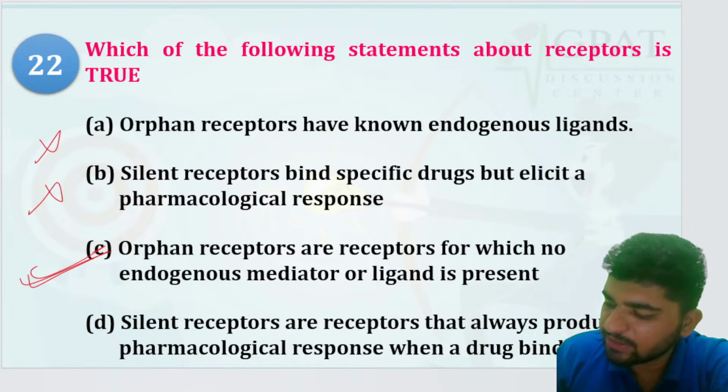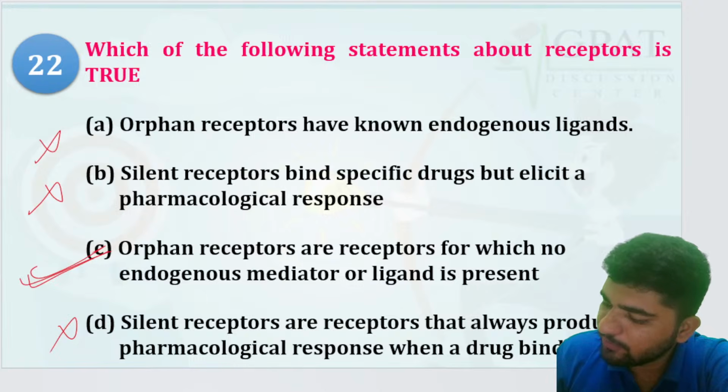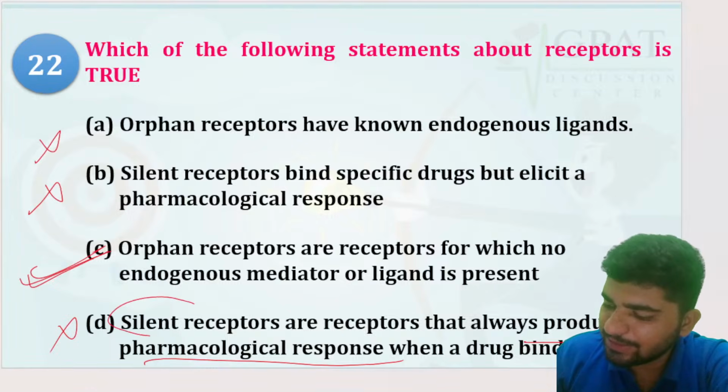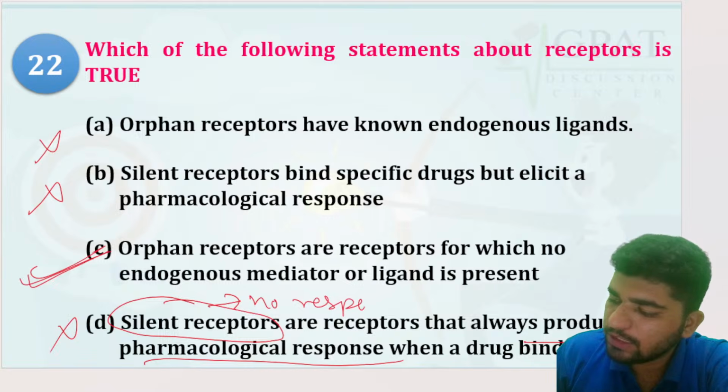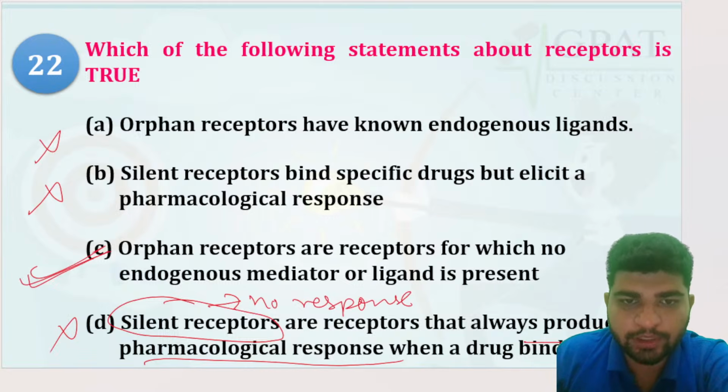Silent receptors are receptors that always produce a pharmacological response when a drug binds. No. They will not show a pharmacological response, because silent receptors show no response even after binding to a drug.